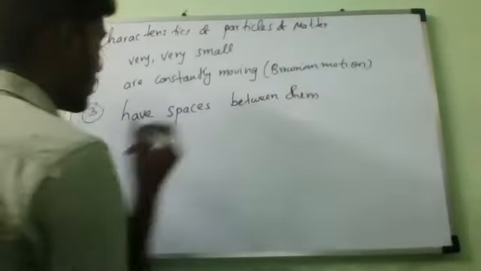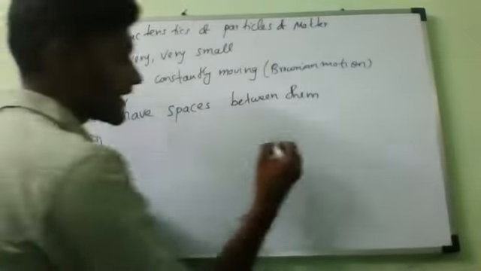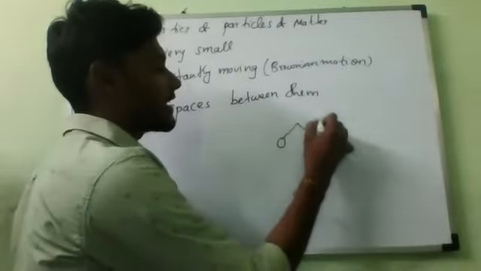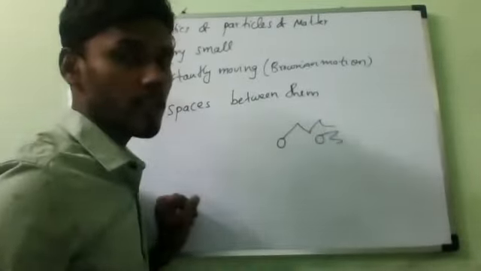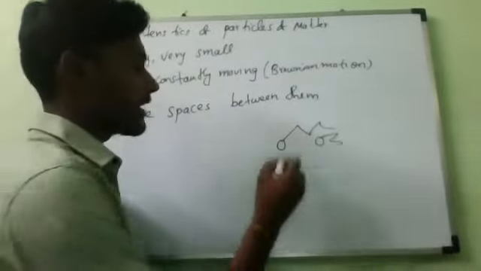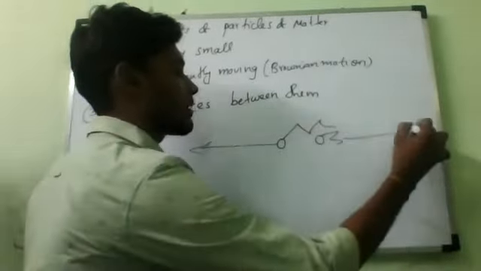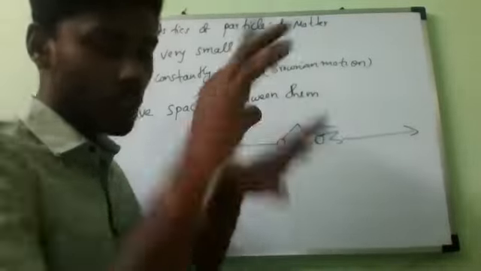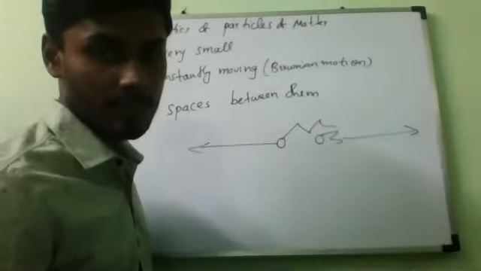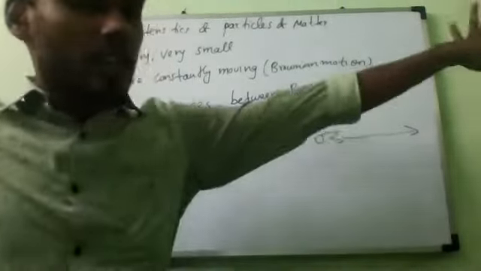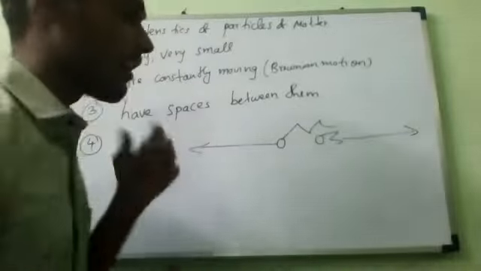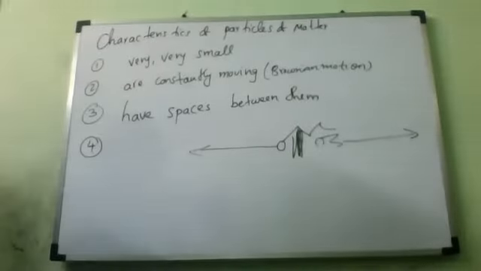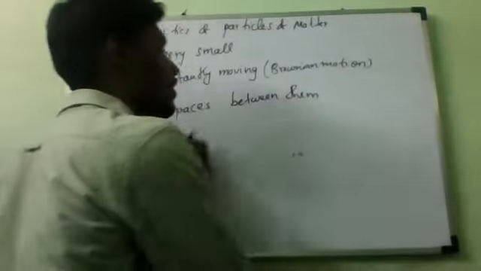Now, last point. Suppose I take two water particles. They are always moving in random directions. If they were not attracting each other, then this water particle should go like this and that water particle should go like that. Is that happening, or do they always stay inside, sticking in the same place? It means some force of attraction is present between them. Yes or no? Yes, sir.